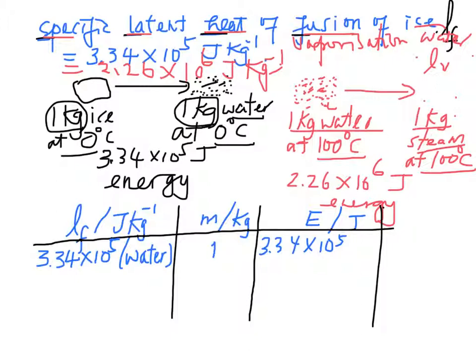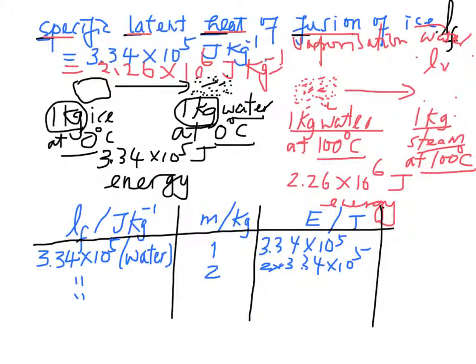For the same medium, water, if we want to change 2 kg of water from ice to water at 0 degrees Celsius, the energy required would be 2 times 3.34 times 10 to the power 5 joules.